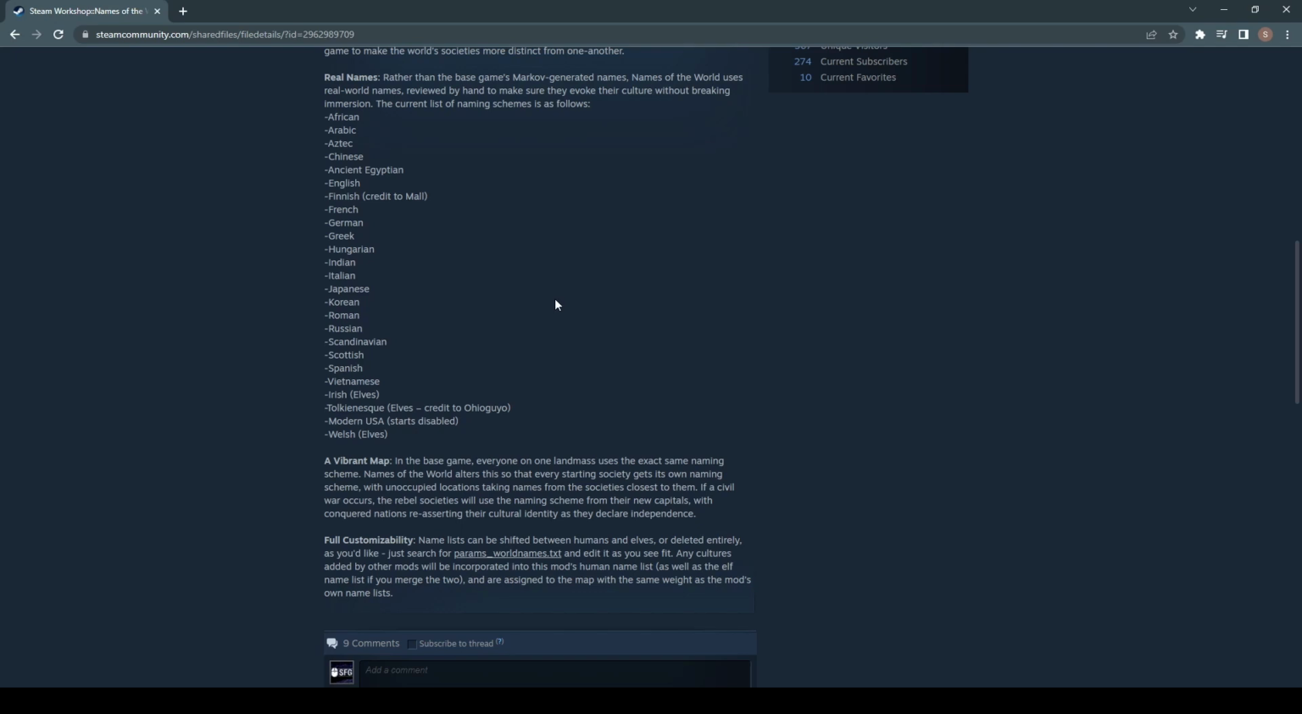There's also, yeah, Modern USA starts disabled. Now, I didn't find that too modern, to be honest. I played with it a few times. I didn't think it was too bad. For example, the country that was Modern USA was called Midland, which I thought was great for a fantasy setting, right? And it was in the middle, as you can imagine, but it just really suited.